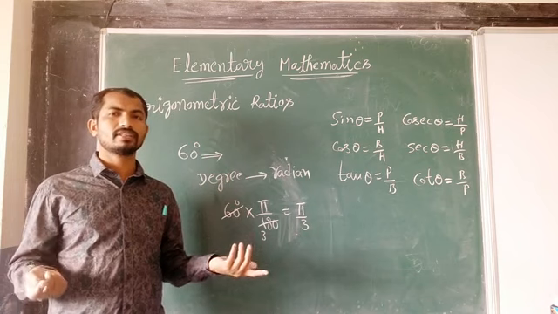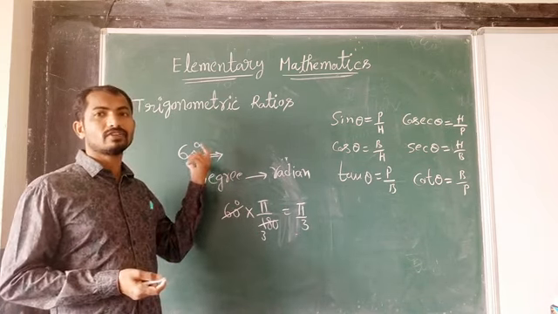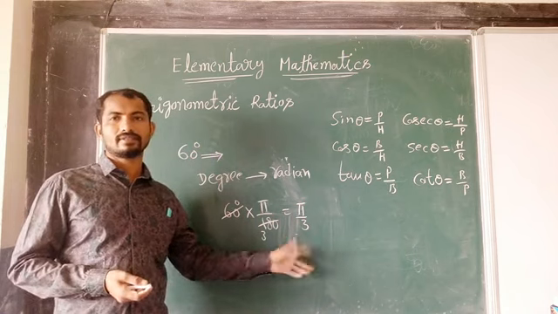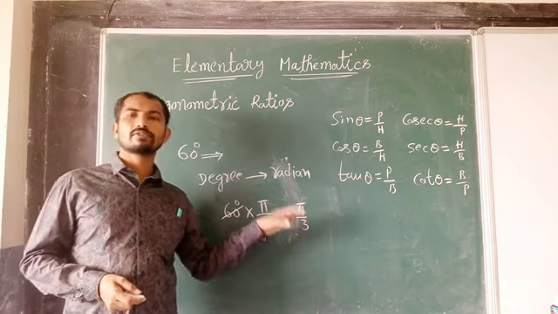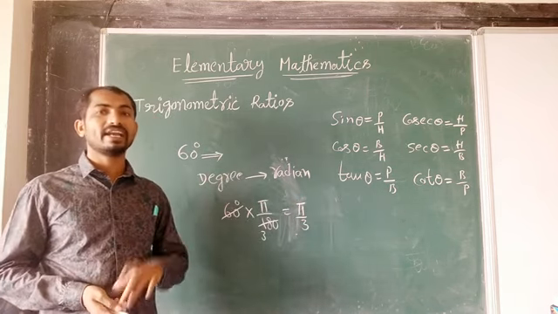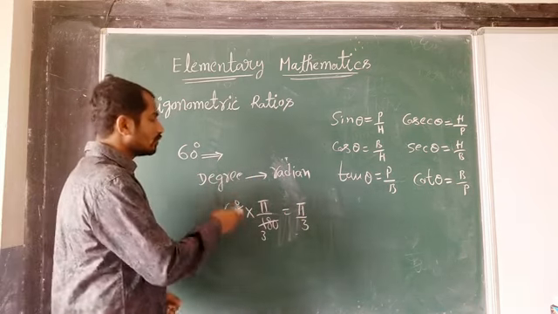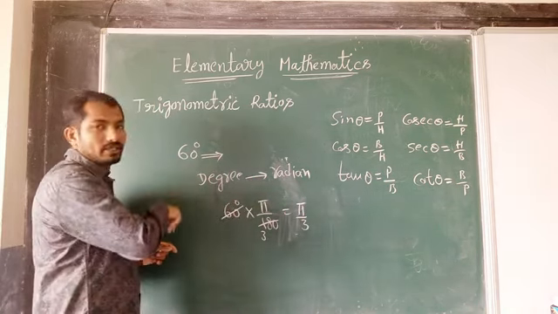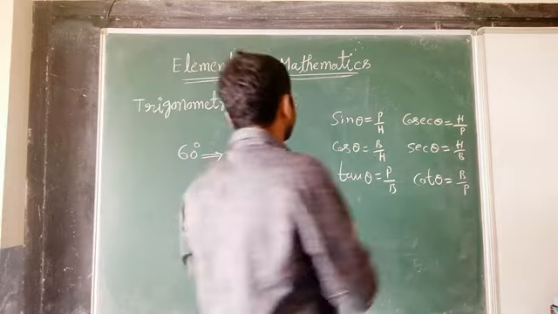Now if degrees are given, there is no problem, you can directly see whether it is given in degrees or radians. Clear? Degrees means a decimal value, otherwise if it is in terms of pi, then you have to understand that it is given in terms of radians. But how to convert radians to degrees? That also I am explaining here. Now you can see.